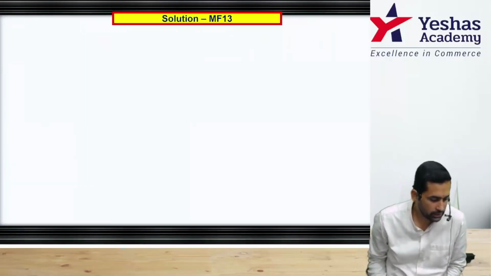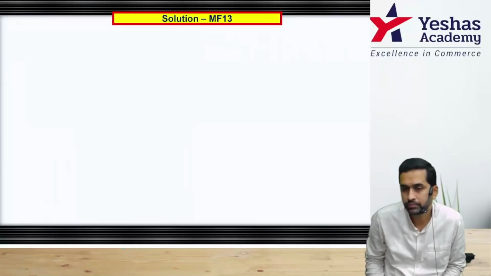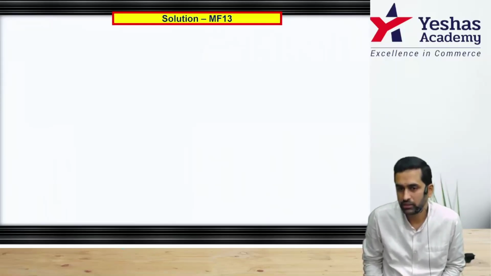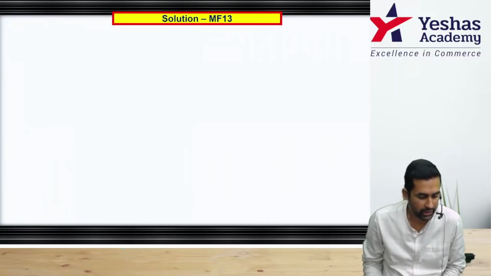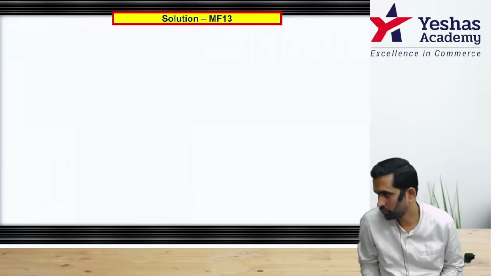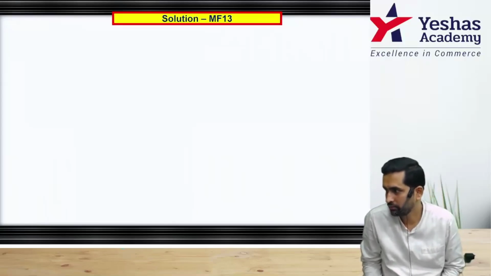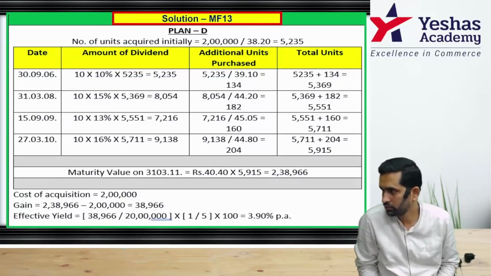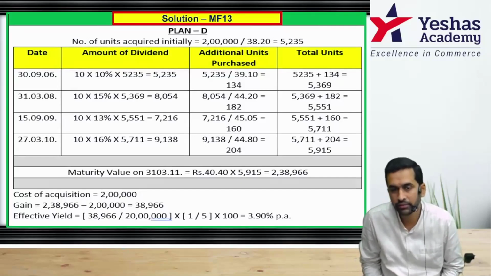Start with first 30th 9 2006. That's the first time dividend is to be calculated. How to find out units before? 2 lakh rupee divided by plan D 38.2. Correct? Because when you started the investment, the rate was 38.2, 5235 units. Correct?